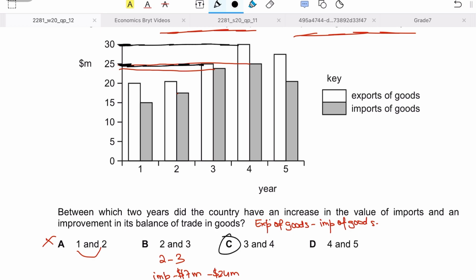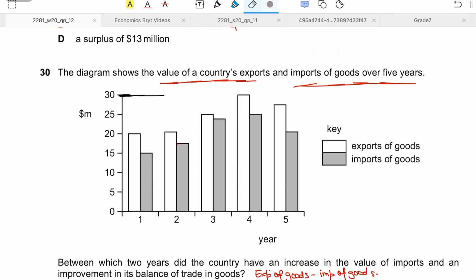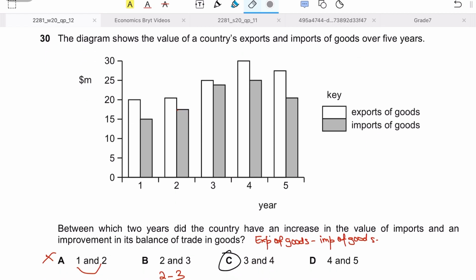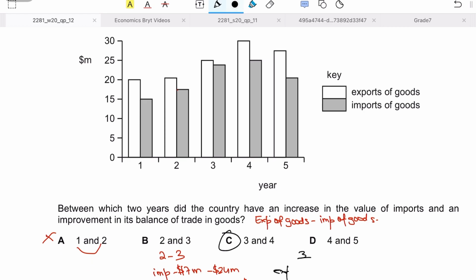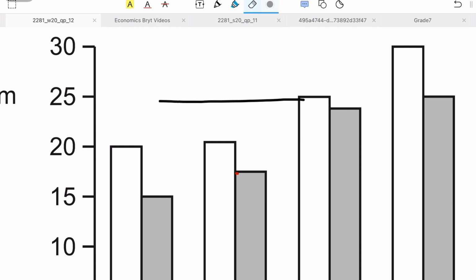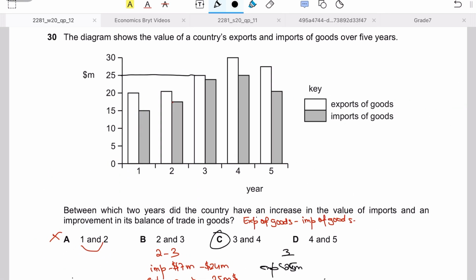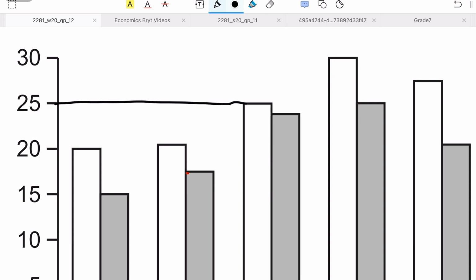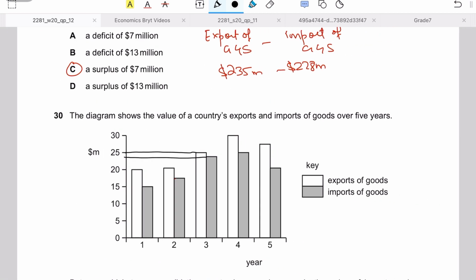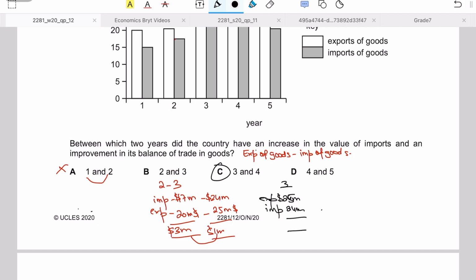But still, for the sake of satisfaction, let's calculate it. Your exports in year 3 were, let's take it, 25 million, and your imports were 24 million. So there was a surplus of $1 million.